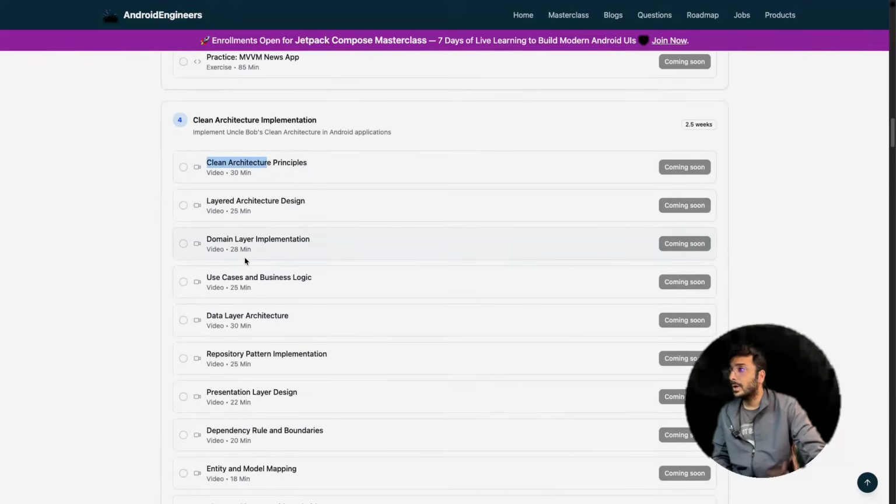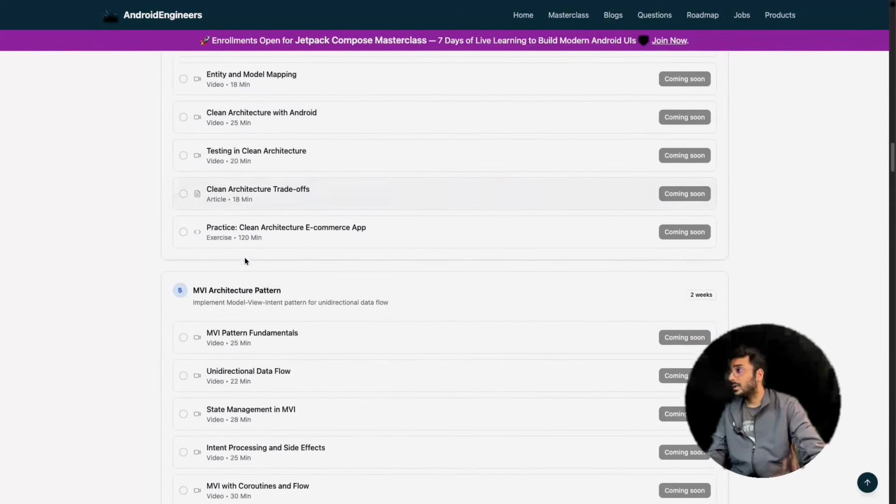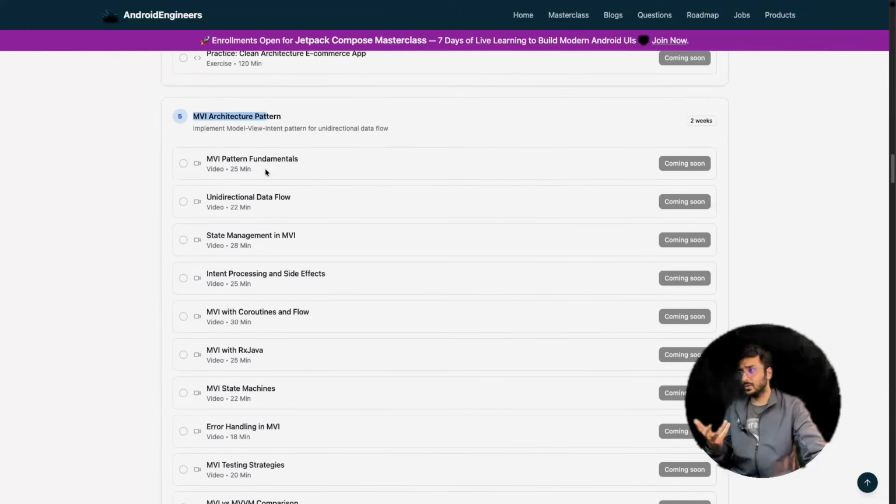Clean architecture: if you are going with clean architecture, you should know about interfaces and abstract classes, basic stuff. Then you will be able to do all these kinds of things. There is a newer architecture as well, MVI: Model, View, Intent. What is the model, what is the view, what is the intent, and how they are connected with each other. That is something you must know.